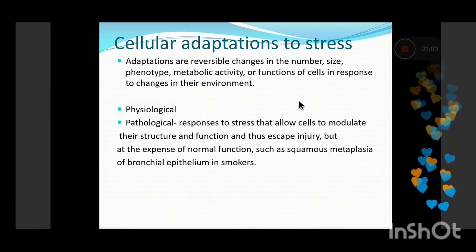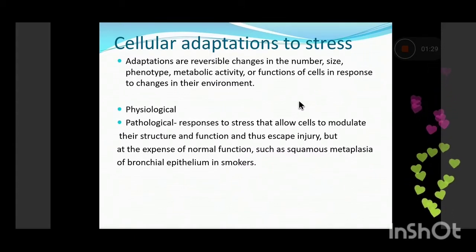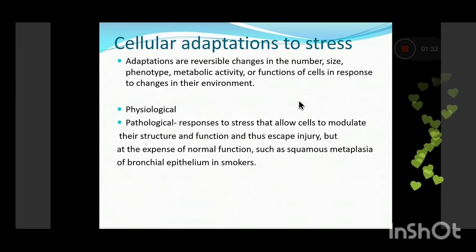So what is cellular adaptation? Cellular adaptations are reversible changes in the number, size, phenotype, metabolic activity, or functions of cells in response to any stress. So whenever there is a change in the environment, the surrounding cells adapt themselves to cope with the stress. It can be physiological or pathological. In pathological adaptation, the cells try to modulate their structure and function in order to escape injury. For example, we'll see in subsequent slides.